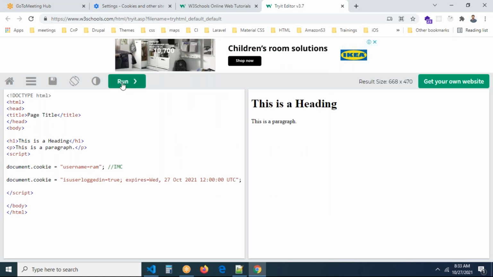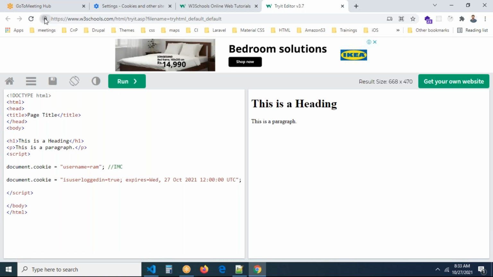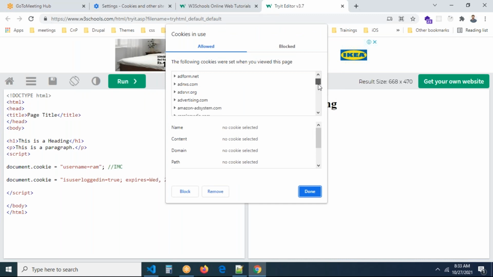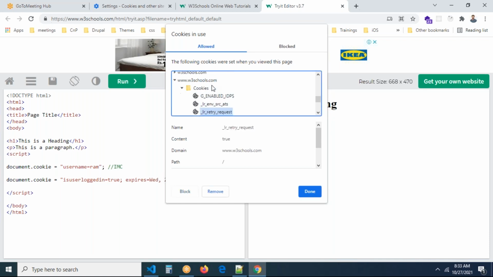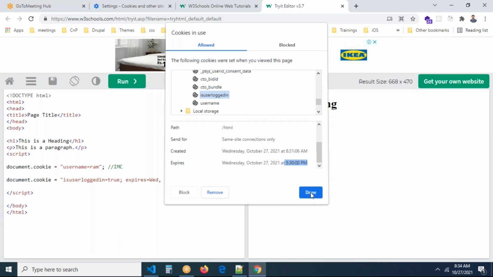Now let us execute the same again. Now if we go to the lock symbol, there are a lot of cookies there. The cookie will be created again. Find these W3 Schools. Yeah, this is the thing. Now you can see the user logged in cookie. Let me check this. What cookie is created? Yes, the same time is created. I think I need to check it. Don't worry about it. But is the cookie created or not?